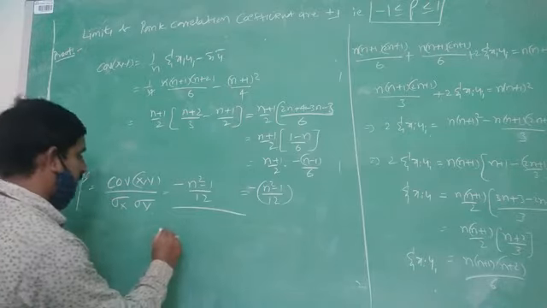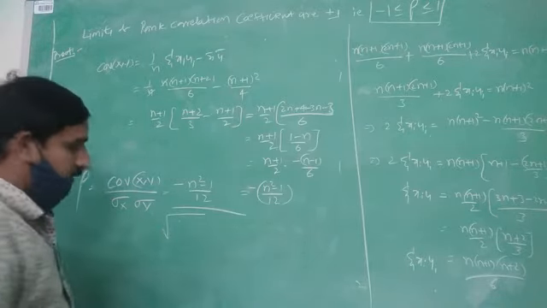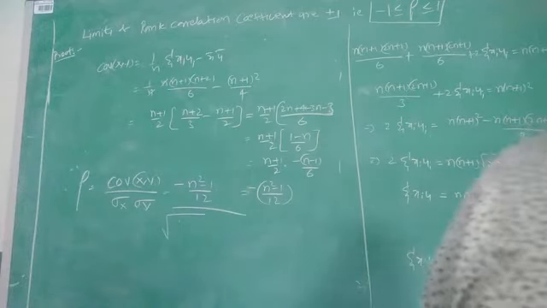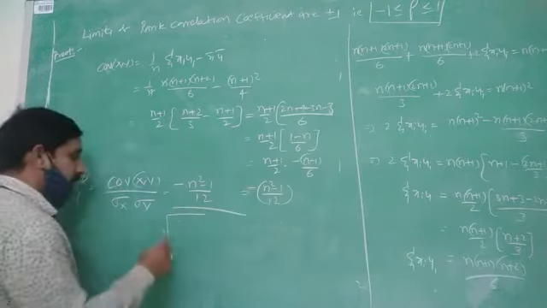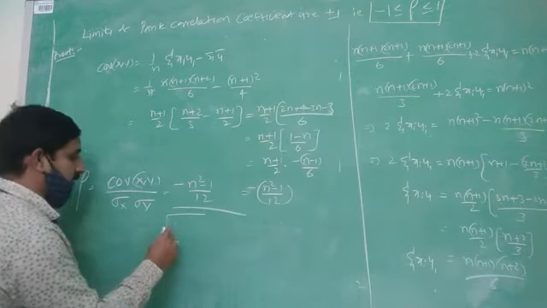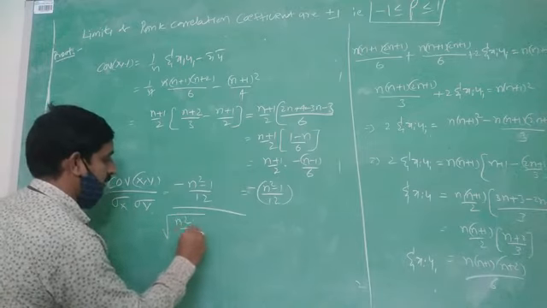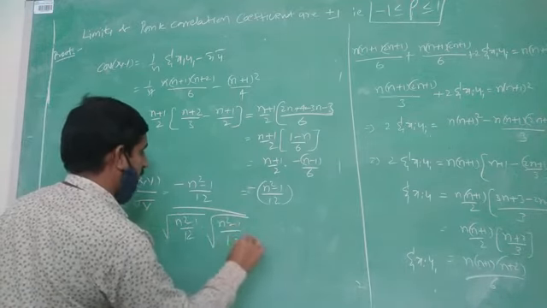Standard deviation of x means root over the variance, which I already derived here: variance of x is equal to (n square minus 1) by 12. So standard deviation of x is root over (n square minus 1) by 12, into root over (n square minus 1) by 12.